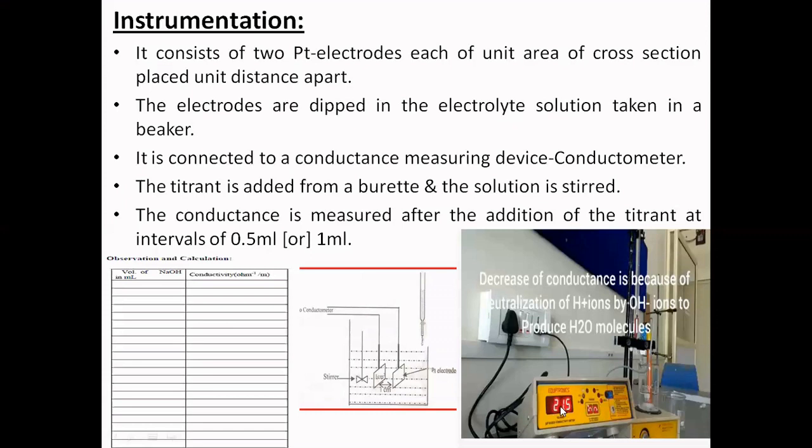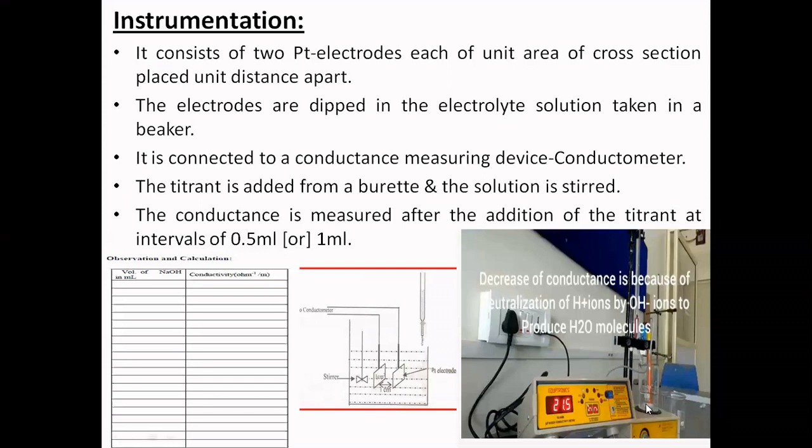Then only you need to note down the reading. It means after every addition, you need to mix the solution thoroughly. Then note down whatever the rise or decrease in conductance is. This needs to be followed in all the cases, whether it is a mixture of acids or a single acid, whatever it is.